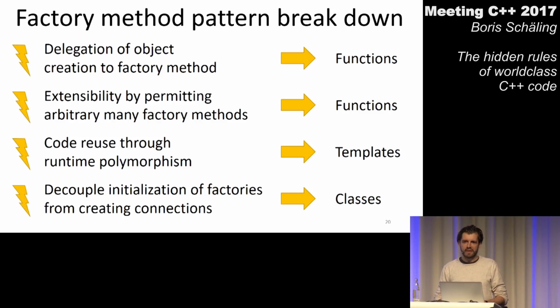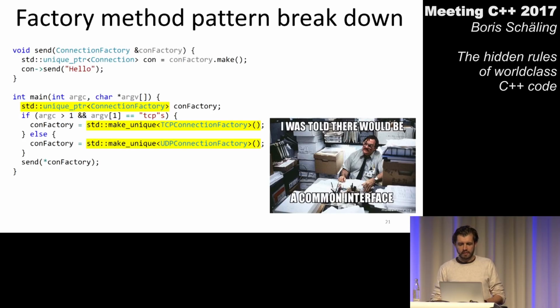Now, there's one more benefit that traditional implementation provides us. And that is what I call a common interface variable here. If you look at that main function, we have a variable called conFactory. This is a variable I can assign to either a TCP connection factory or a UDP connection factory.